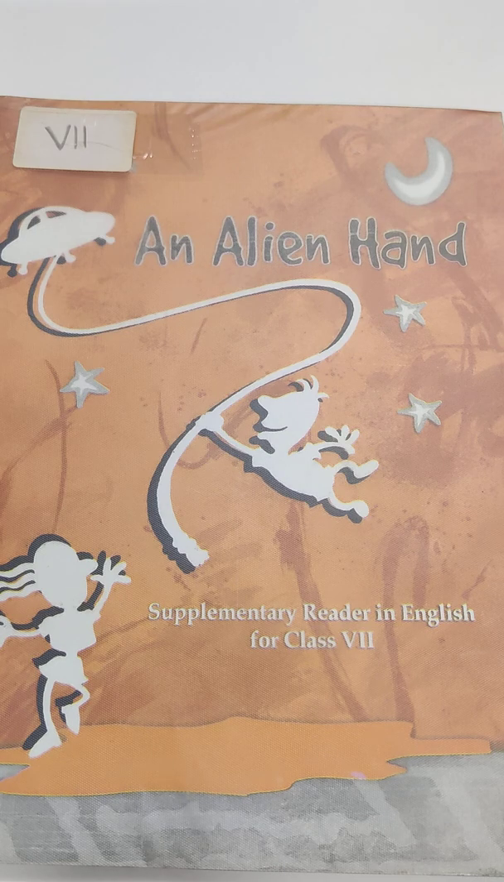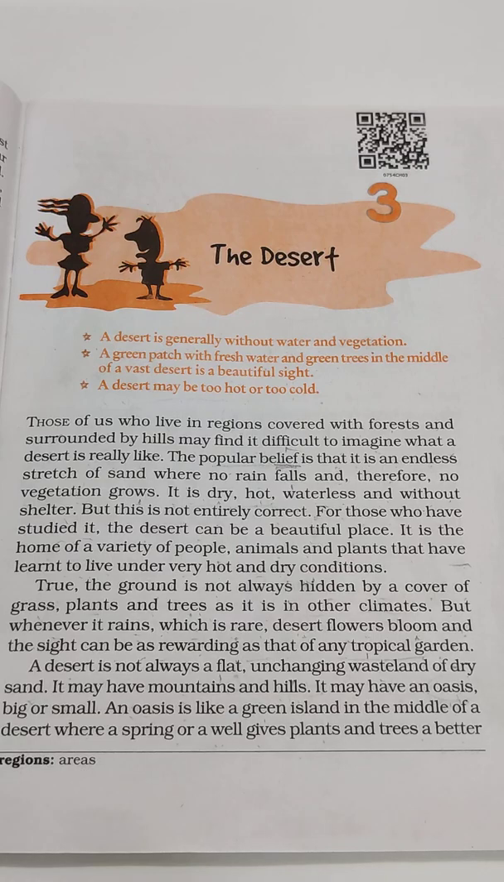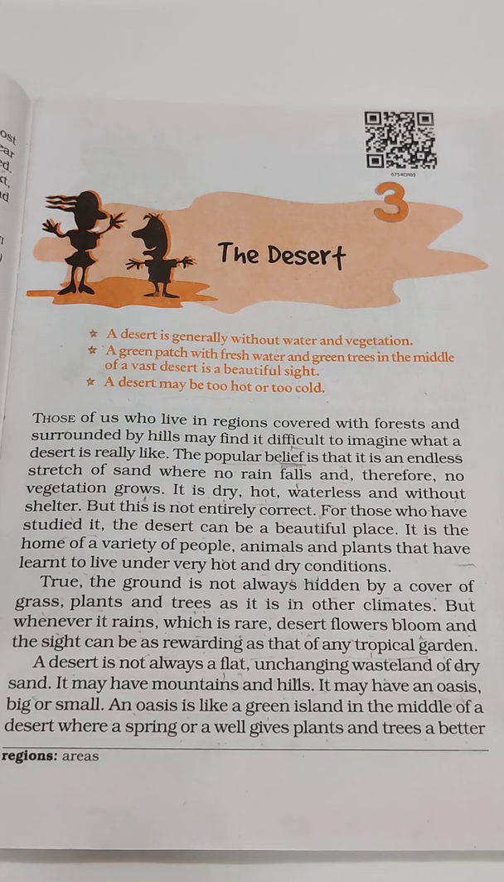Children, today we will revise chapter number 3 and 4 of your supplementary reader, that is An Alien Handbook. So, everybody, open chapter number 3, The Desert, given on page 15. First of all, tell me, children, what is a desert? Children, a desert is generally without water and vegetation.